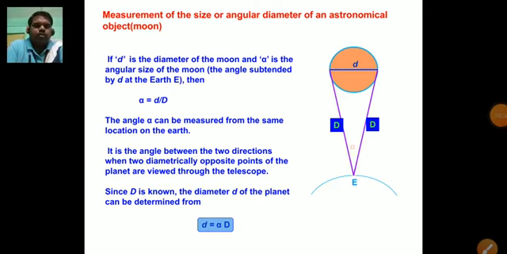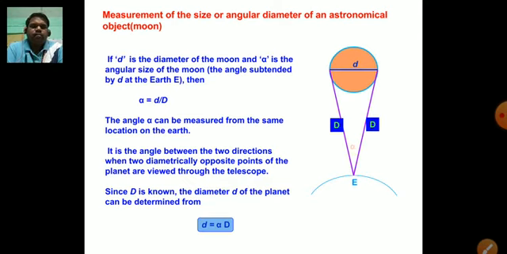Suppose, dear students, we want to measure the diameter of an astronomical object, namely the moon. Suppose we want to calculate the diameter of the moon from the Earth's surface.